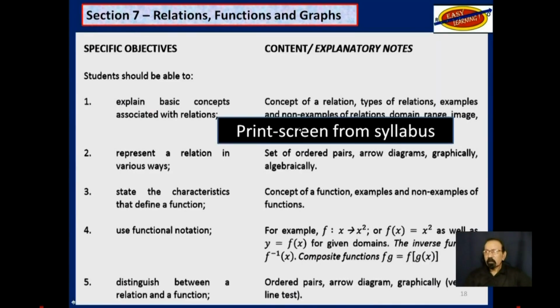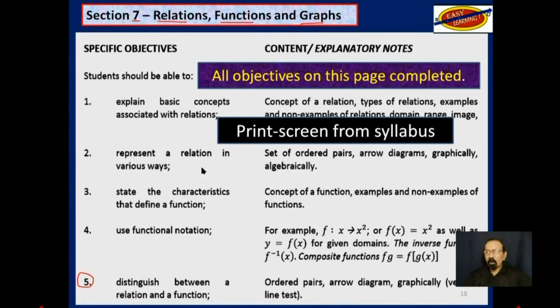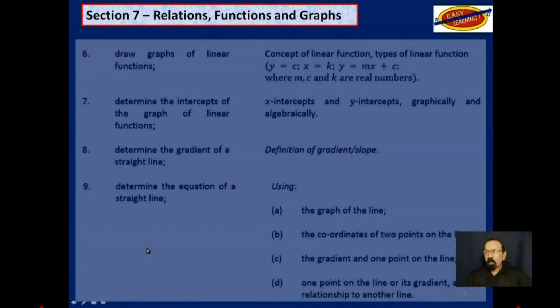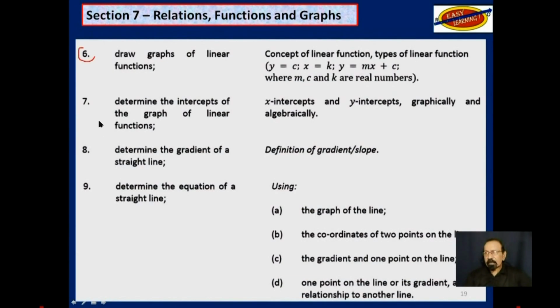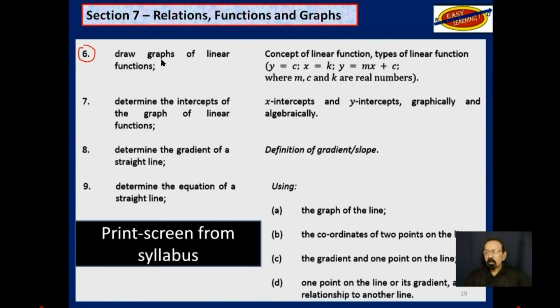So we are here, section 7, relations, functions, and graphs. This is a print screen from the syllabus up to objective 5, and all these 5 objectives on this page have been completed. Objective 6 is where we are right now. This is a print screen of 6 to 9.